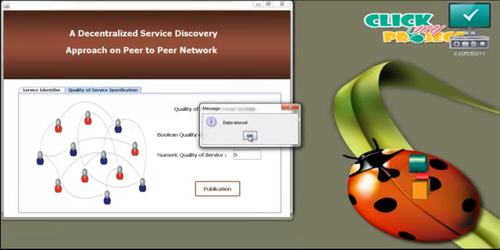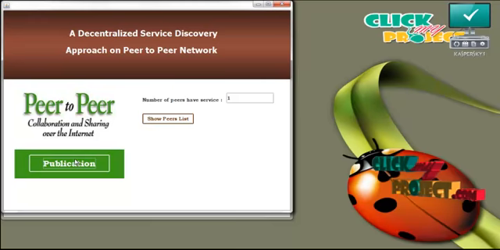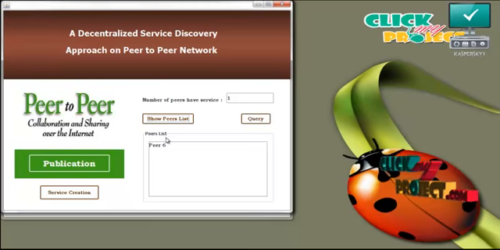Now the data are stored. Now press OK. Now the service is distributed to the peers in the network. For that, click publication. This service is distributed in only one peer in the network. Press show peers list. It contains the peers list. The peer 6 contains the service.